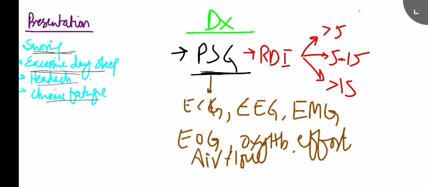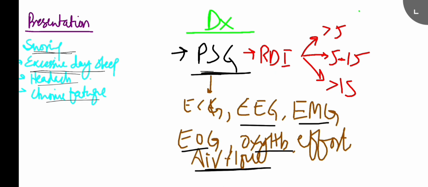There's ECG, there is electromyography, there's EEG, and there's electrooculography, measuring the oxyhemoglobin saturation, and the effort as well as the assessment of respiratory airflow. So these all things are included in the polysomnography.